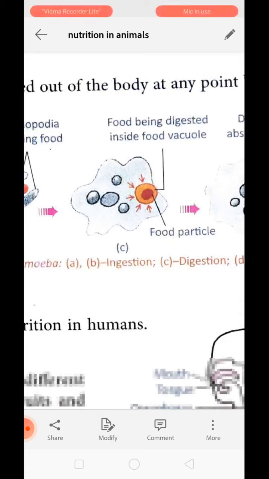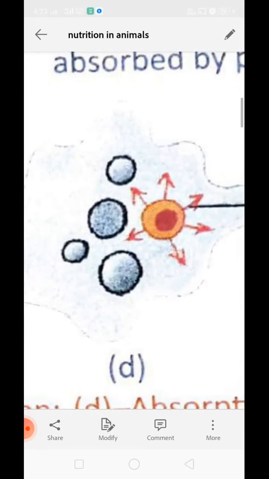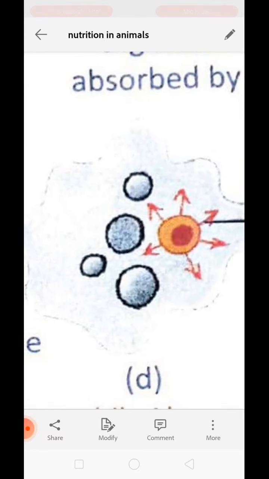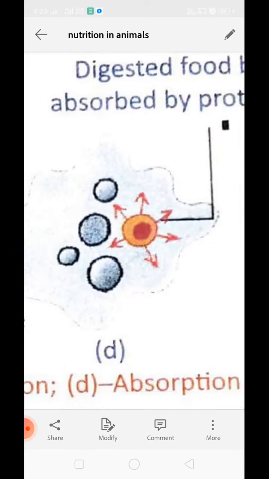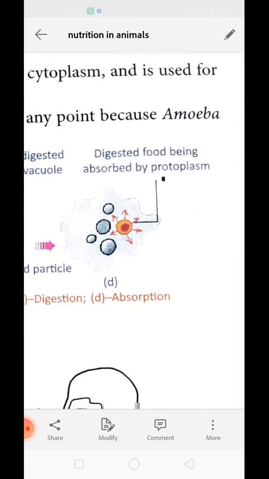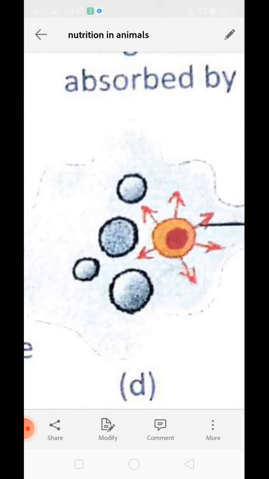Once this food is digested, the digested nutrient material will be absorbed by the body cell of the amoeba. After absorption, the residual part will attach to any side of the membrane. Membrane means outer layer, and it will be discarded outside.